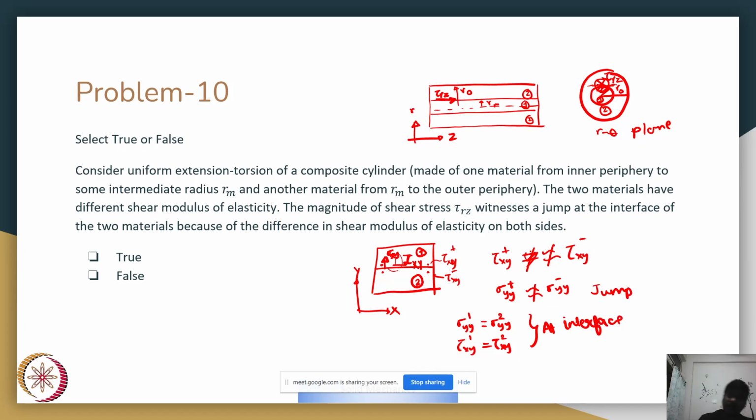Same logic you can apply here. Tau rz in material 1 needs to be equal to tau rz in material 2, because if this is not satisfied, your interface would slip and your materials will no longer be bonded to each other. Okay, is this clear? So yes, this statement is false.